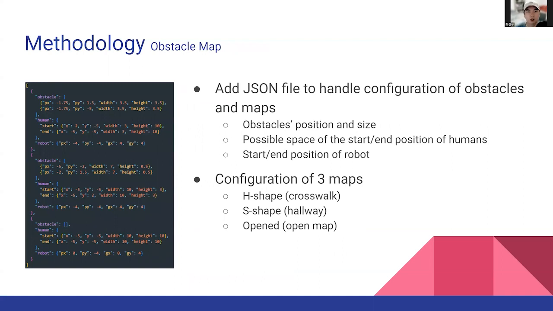Also, I implemented an obstacle map, which is a JSON file that indicates the maps. I use the JSON file to handle configuration of obstacles and maps. That includes obstacle position and size, the possible space of the start and end positions of humans, and the start and end position of the robot. And we added 3 maps like we mentioned before: H shape, which indicates the crosswalk, S shape, which represents the hallway, and the open map.